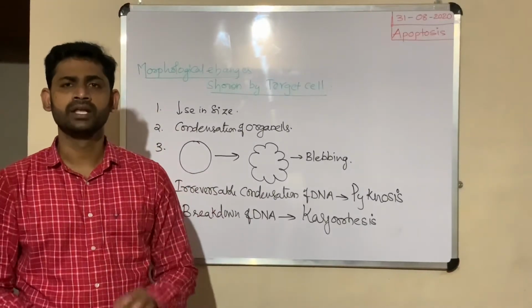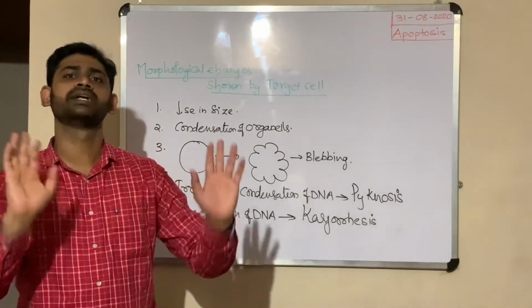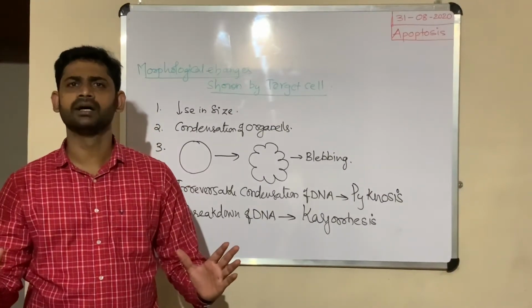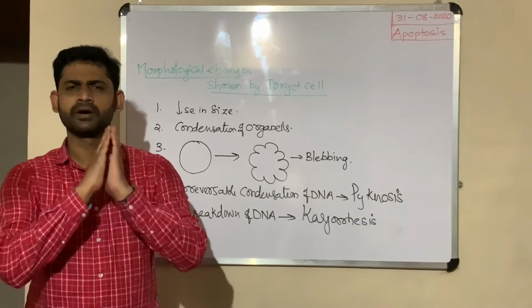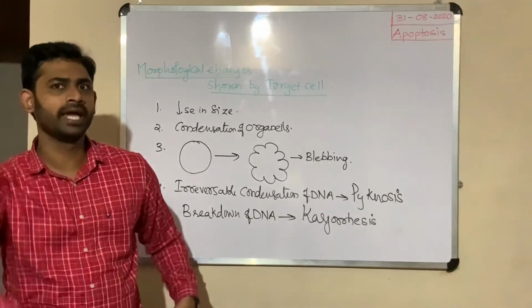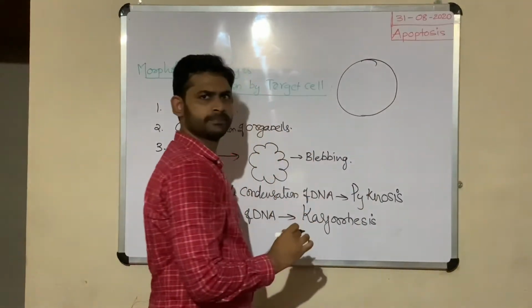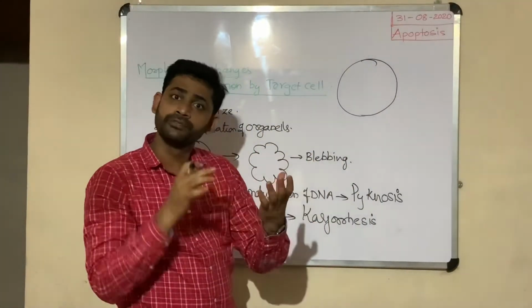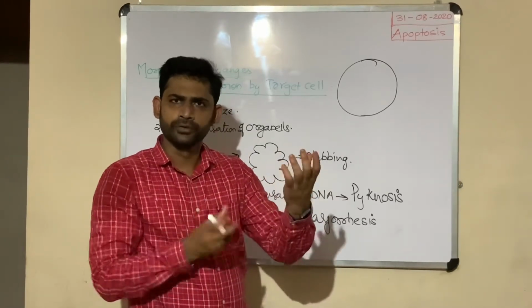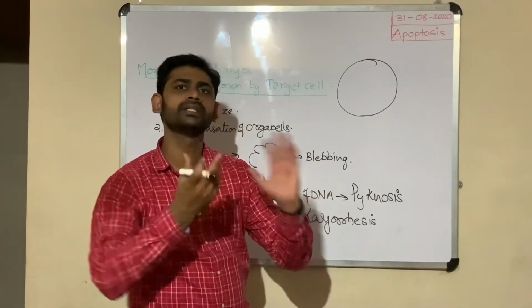Once it engulfs, these macrophages completely break down the target cell. Total organelles, total biomolecules present in the target cell, these macrophages cause the breakdown of all types of molecules in the target cell. Here there is one logic. For example, this is the macrophage. Through phagocytosis, which we will discuss later, this macrophage causes the breakdown of all organelles and all biomolecules present in the target cell.